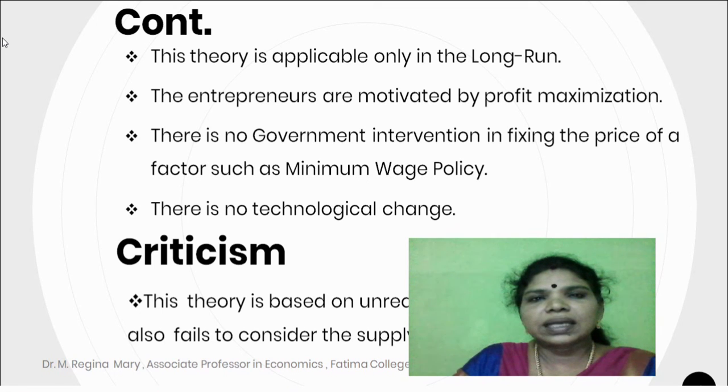Criticisms. This theory is based on unrealistic assumptions. That is, the assumption that factors are homogeneous is not true in reality. Factors are heterogeneous. That is, they are different in their efficiency, and perfect mobility of factors of production is also not possible in reality. And this theory also fails to consider the supply side of the factor.